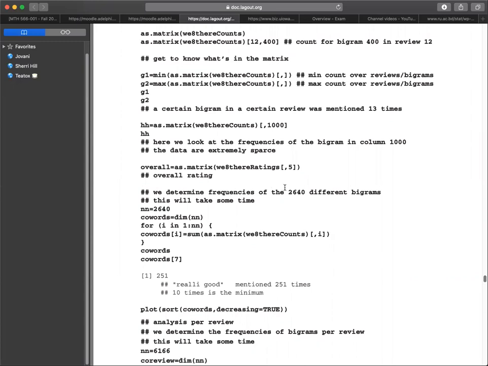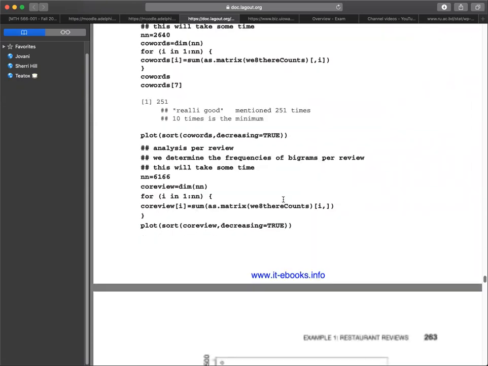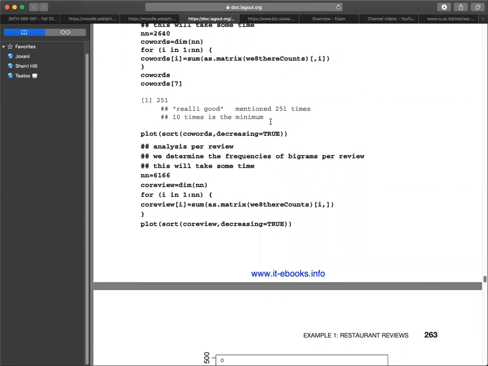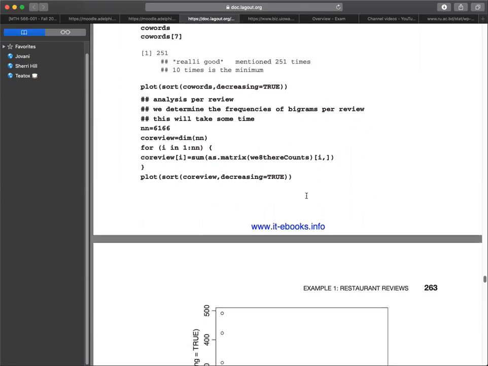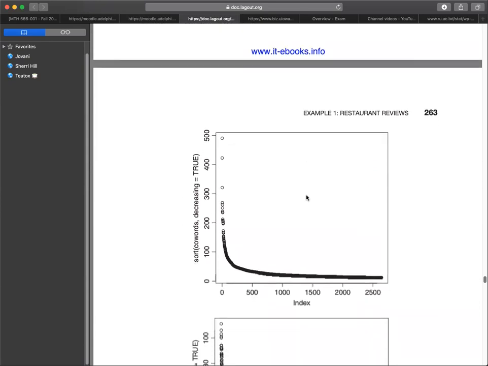We will next check the overall rating, which is what we're mostly discussing. We determine frequencies of the 2,640 different bigrams, and this will take some time because it takes the computer a few minutes to process. So the analysis per review, we determine the frequencies of bigrams per review, and this will also take some time. Before we saw that really good was mentioned 251 times, and 10 times is the minimum. We get this plot.